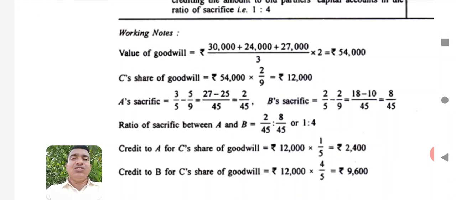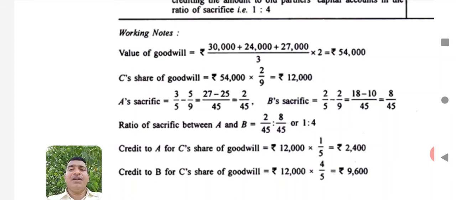Here sacrifice ratio is needed for distribution of goodwill, because if you know the total value of goodwill, it may not be enough. If you know the share of goodwill of new partner, it's not enough. You have to go for the sacrifice made by each partner in this case.